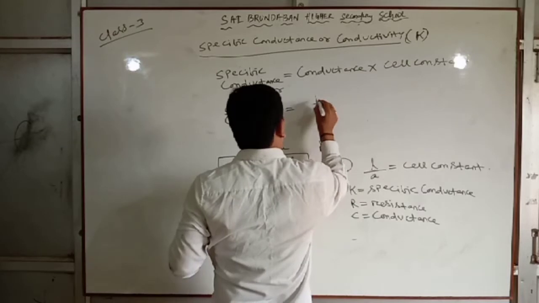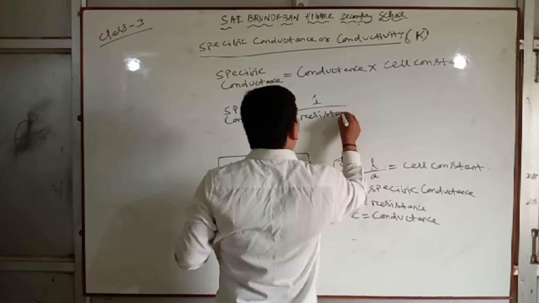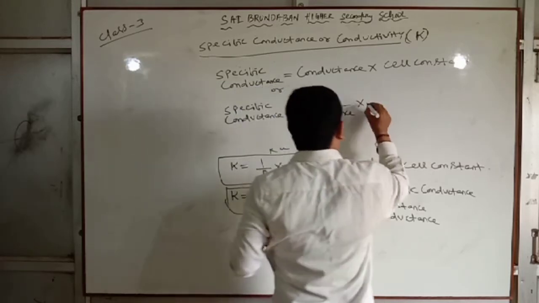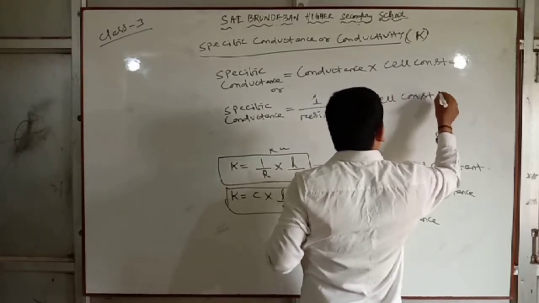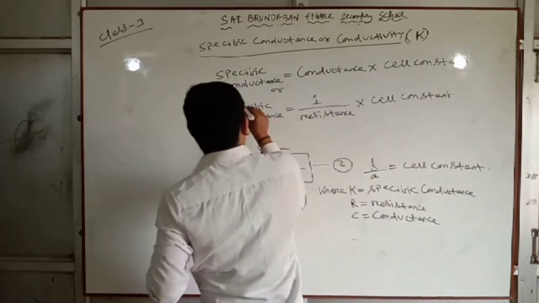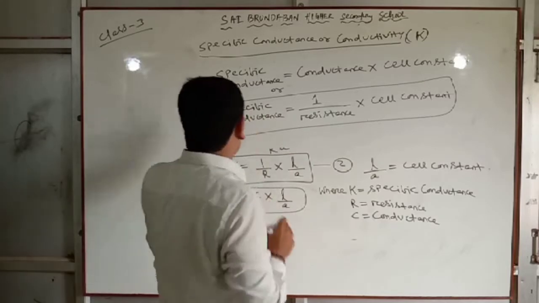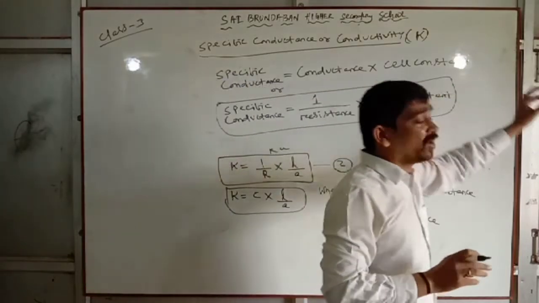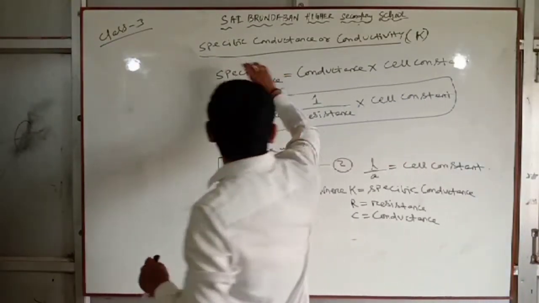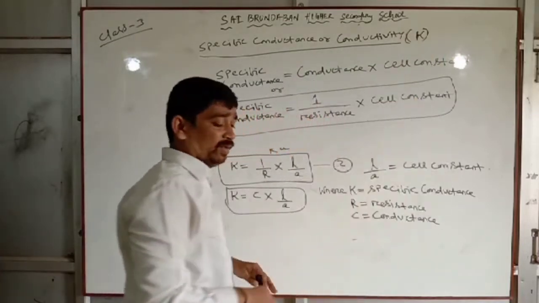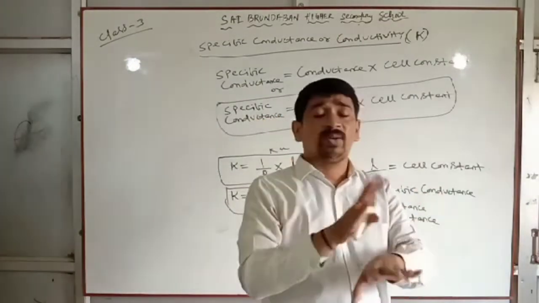Specific conductance equal to 1 by resistance into cell constant. Specific conductance equal to conductance into cell constant. So this is the minimum formula you must remember so that you can solve the problems. Otherwise you cannot solve the problem.